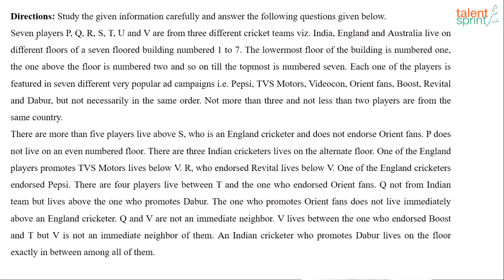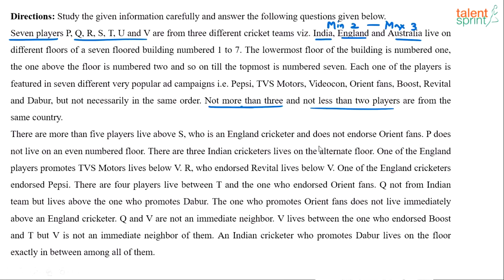7 players, P, Q, R, S, T, U and V from 3 different cricket teams, India, England and Australia. The last point says not more than 3 and not less than 2 players are from the same country. So minimum 2 players from each country and maximum 3. From each country we can have 2 to 3. There cannot be more than 3, there cannot be less than 2.